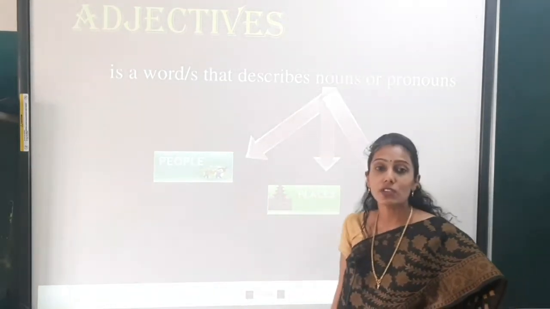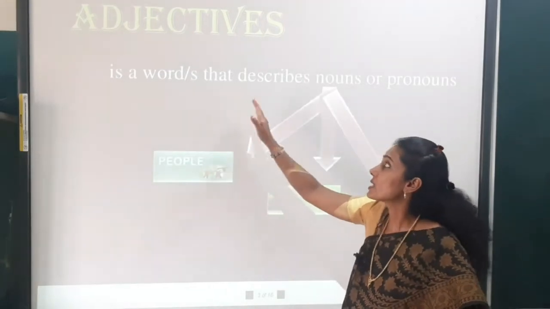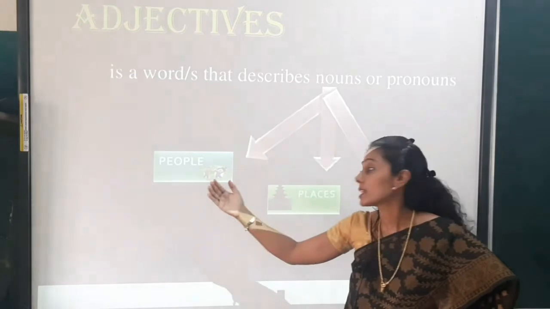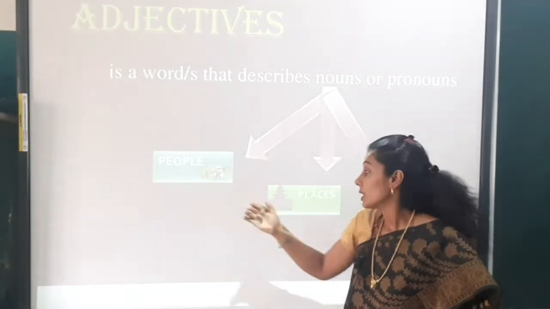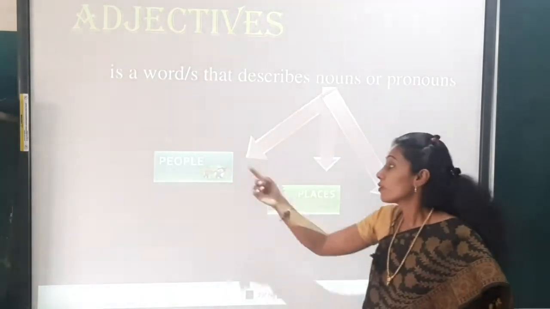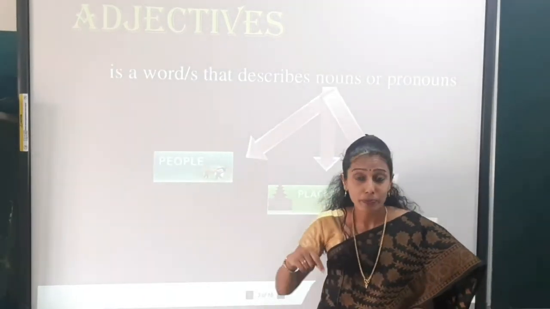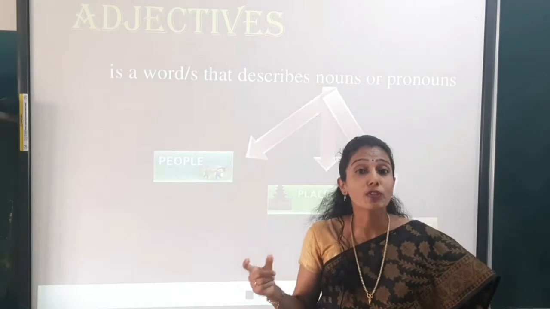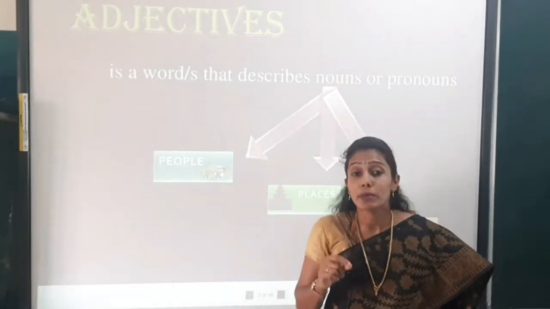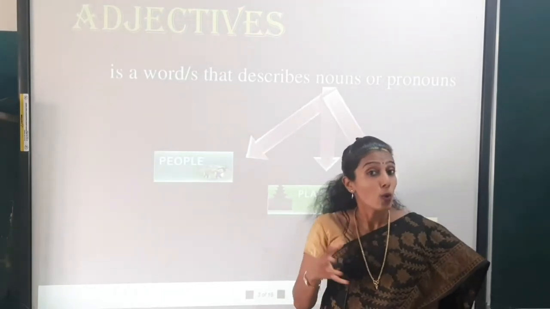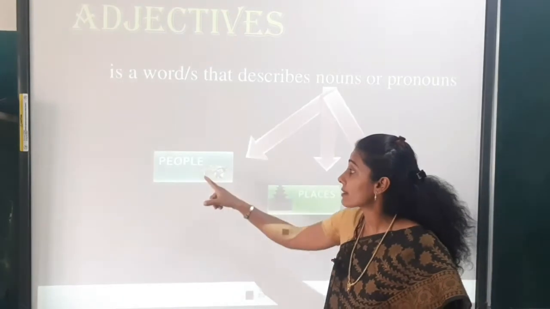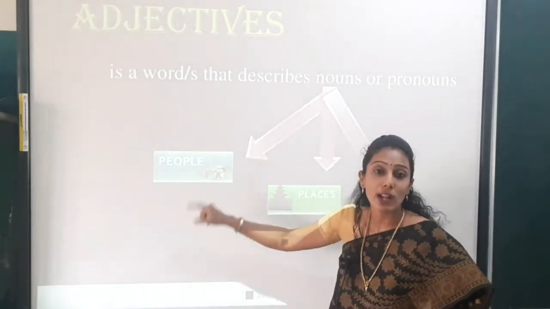So what is an adjective, children? An adjective is a word that describes nouns or pronouns. It can describe people, it can describe places, it can describe things. For example, if I have to describe people: Rani is a beautiful girl. So here I am describing whom, children? I am describing Rani. What kind of girl is she? She is beautiful. So I am describing the noun, that is Rani.